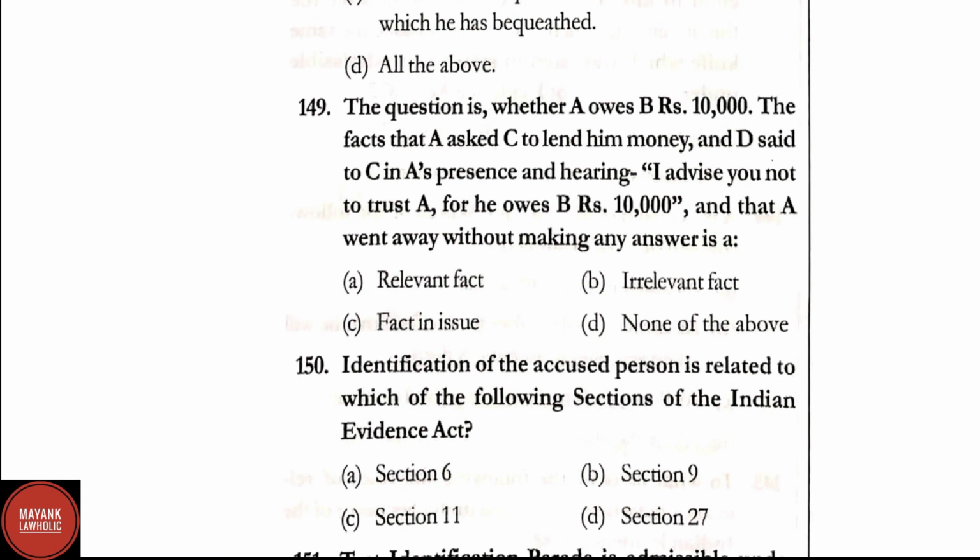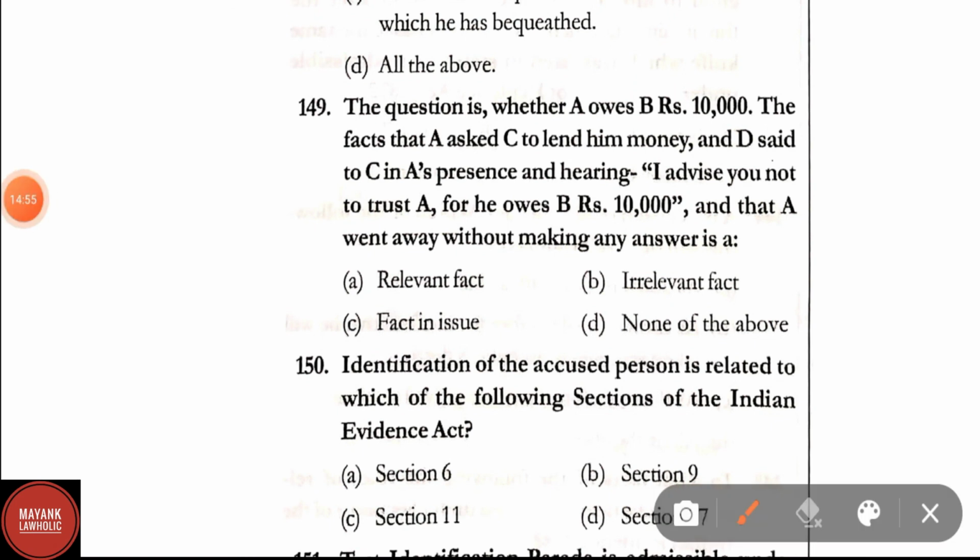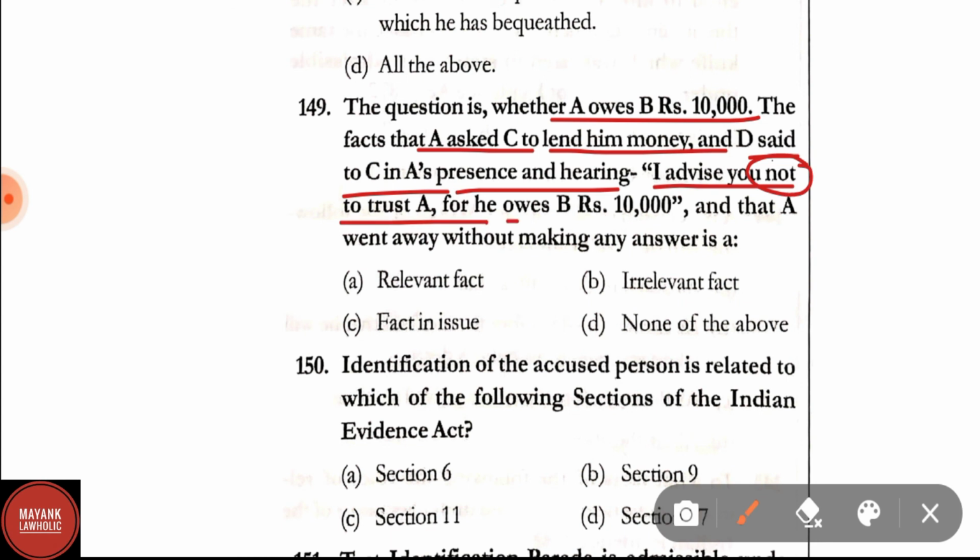Question number 149. The question is whether A owes B rupees 10,000. The fact that A asked C to lend him money, and D said to C in A's presence and hearing, I advise you not to trust A for he owes B rupees 10,000, and that A went away without making any answer, is option A, relevant fact, B, irrelevant fact, C, fact in issue, D, none of the above. Here the correct answer is option A, that is relevant fact.